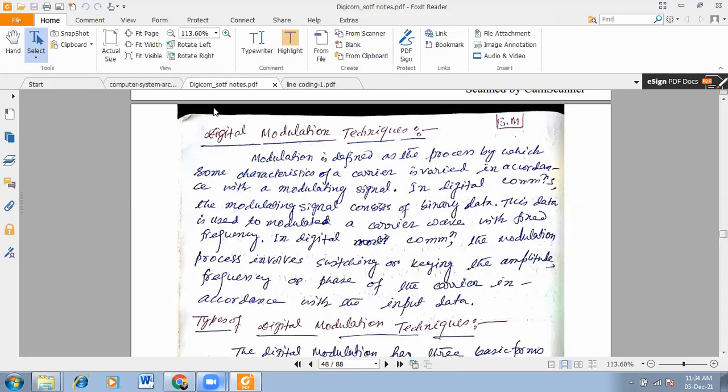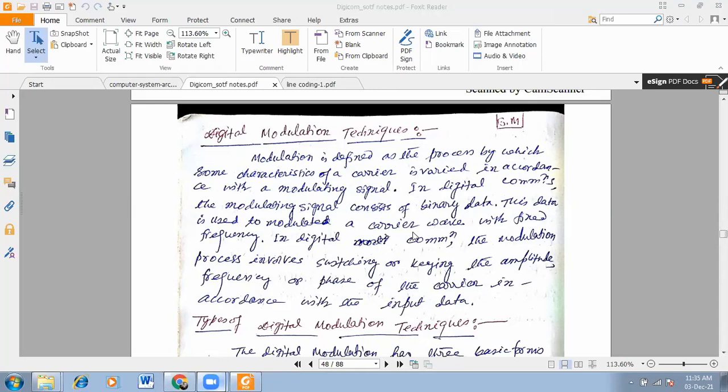So the first is ASK, amplitude shift keying. In amplitude shift keying, the amplitude of the carrier varies like in AM, but in digitized form. We know that high, low, true, false, on, off, 0, 1 are the conditions for discrete signals or digital cases.